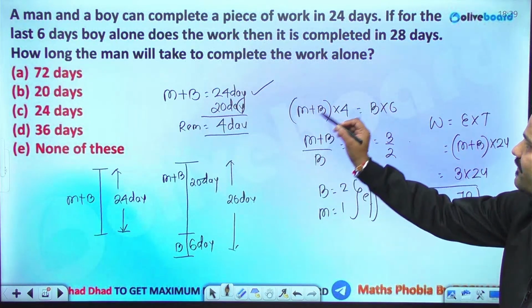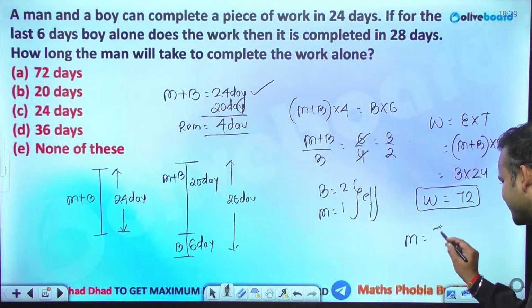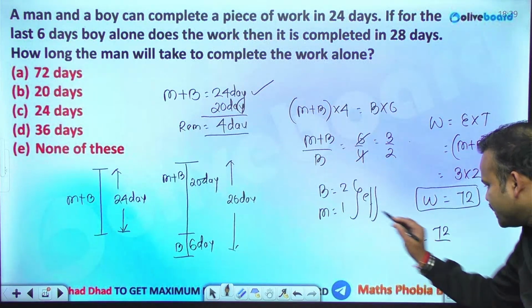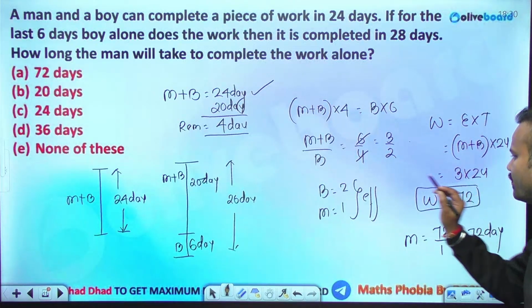In how many days will men alone complete the work? So men will be completing the entire work with an efficiency of 1 in 72 days. And boy will be taking what? 72 by 2, that is 36 days.